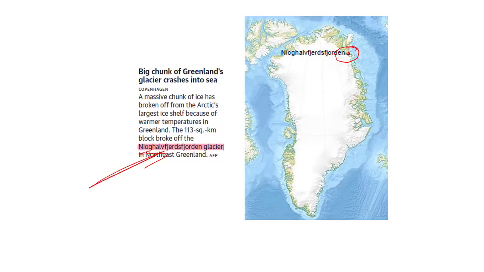What is this whole issue? One of the glaciers has broken off at this particular point. Why? That is due to climate change. Why? That is due to warmer temperatures. Because there has been increasing temperature, increasing warmth, a section of the Greenland ice shelf has shattered, says this particular article. So the loss is further evidence of what scientists speak about with reference to climate change, as well as that which is taking place in Greenland.